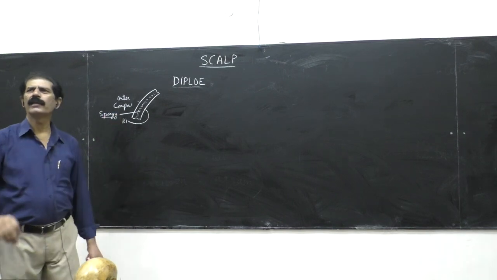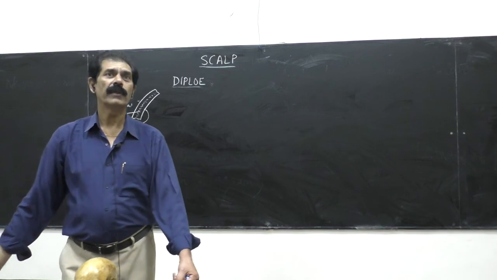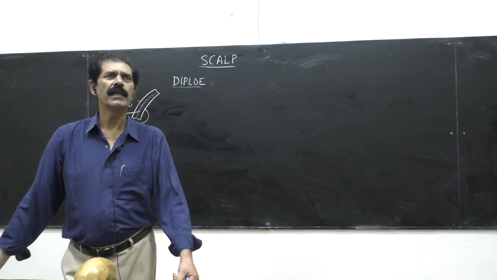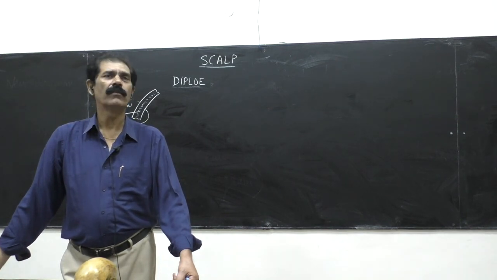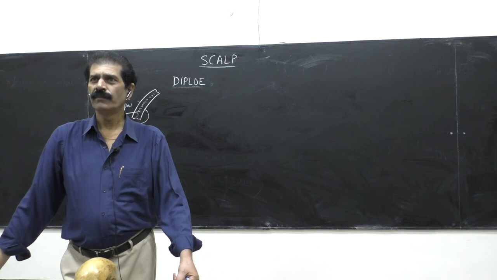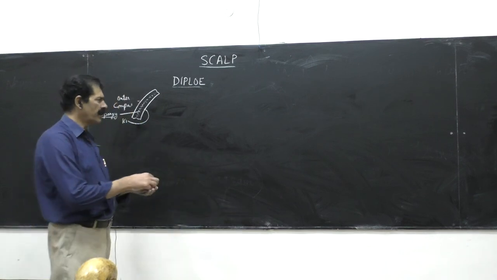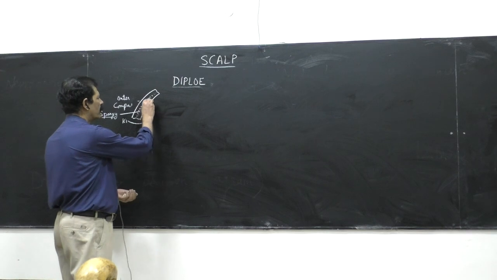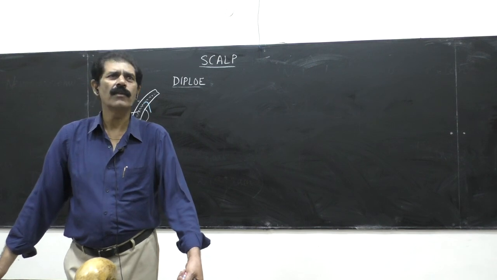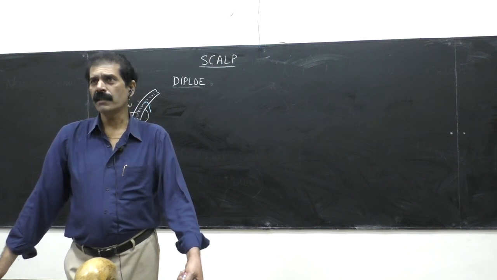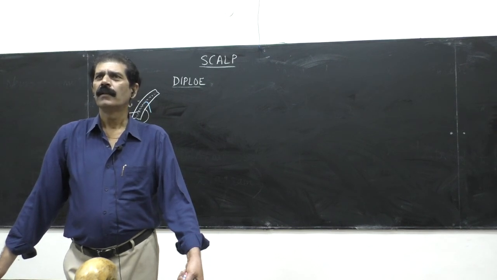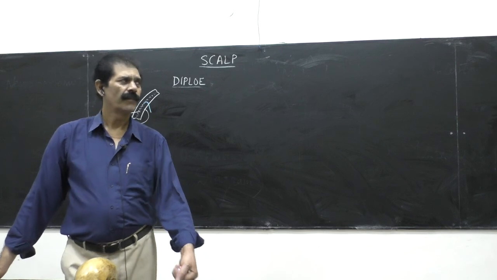This pattern of bone is called diploe, meaning two tables, outer and inner, made up of the hard or compact bone. Sandwiched between the two is the soft, spongy bone, which is rich in bone marrow. Such an arrangement is called the diploe. Any vein draining the diploe is called the diploic vein, because bone is also a living tissue. No doubt it is the hardest tissue of the human body, but still an artery supplies it and a vein drains it. So any vein draining the skull is called the diploic vein.